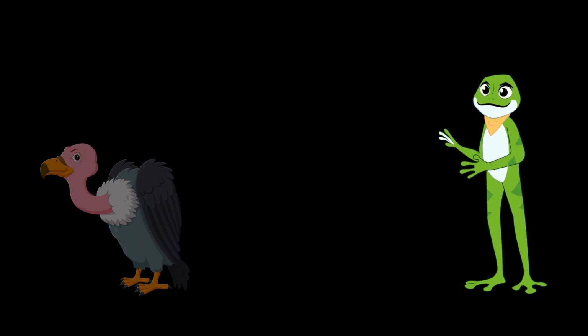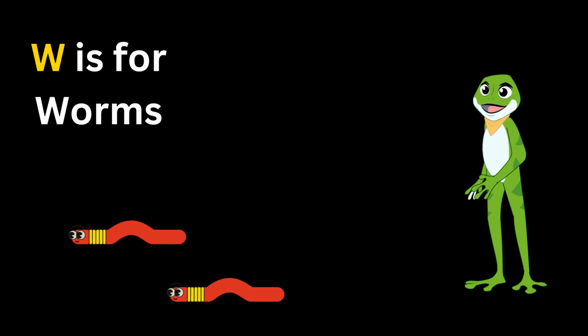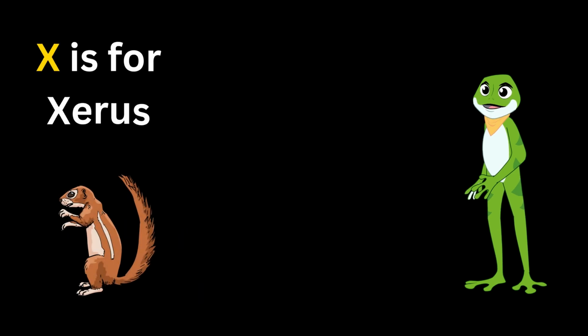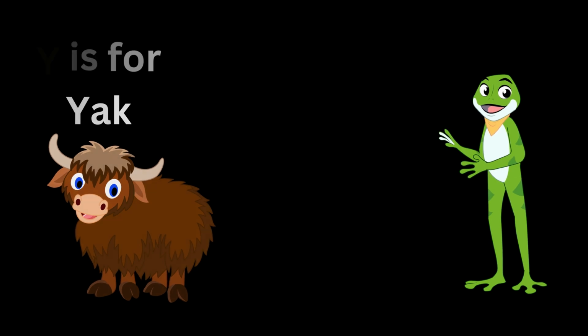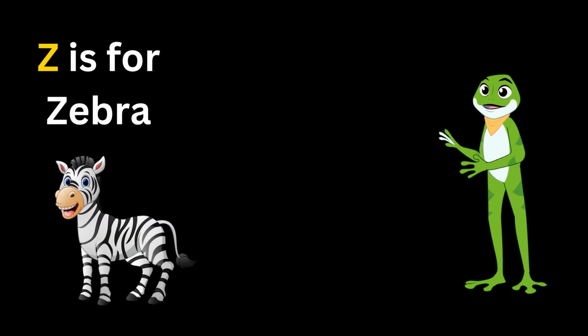V is for vulture. W is for worms. X is for xerus. Y is for yak. Z is for zebra.